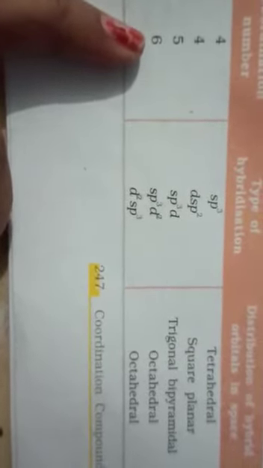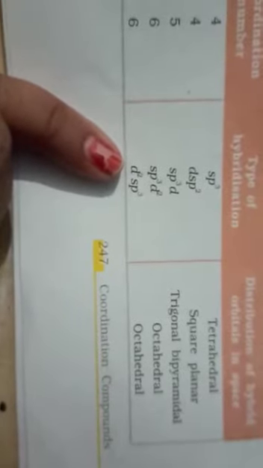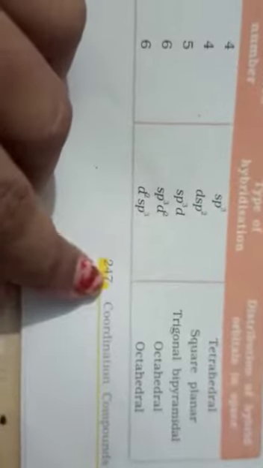Then if the coordination number is 5, then in that case the type of hybridization will be sp3d and it will be a trigonal bipyramidal geometry. And if the coordination number is 6, then the type of hybridization will be sp3d2 and the geometry will be octahedral. And also when the coordination number is 6, there arise two cases. It could be sp3d2 hybridization or d2sp3 hybridization. Okay, so in both the cases the geometry will be octahedral. So let's discuss it through an example.